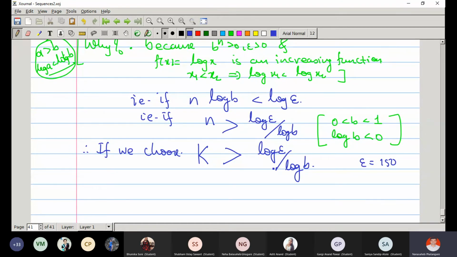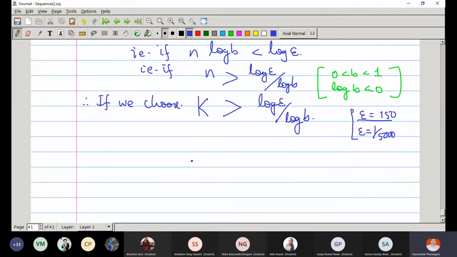But if epsilon is very small, like 1 upon 5000, then log epsilon is negative, and negative upon negative is positive, and that quantity is larger. In that case, you have to choose some larger k. It depends on your epsilon. But in any case, you can certainly choose a natural number k greater than log epsilon upon log b.